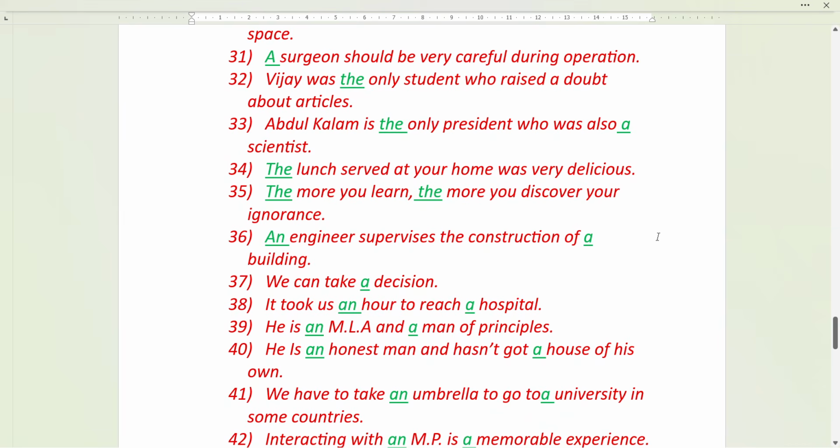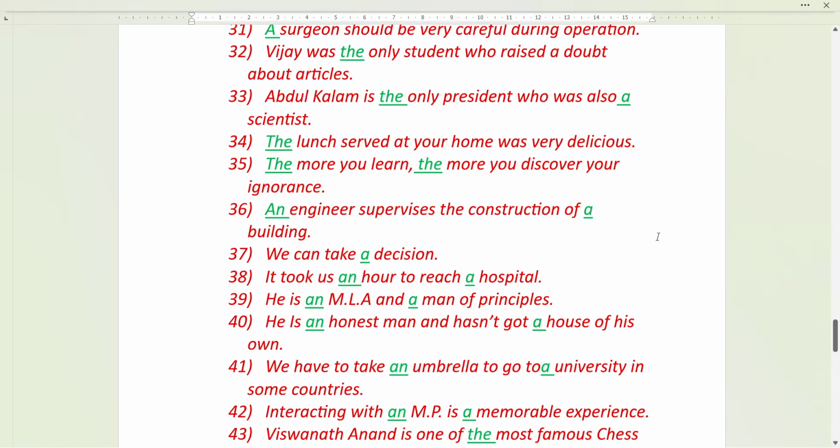Vijay was the only student. Now look here in the sentence itself: the only student, one and only. So we are using the. The only student who was also a scientist.